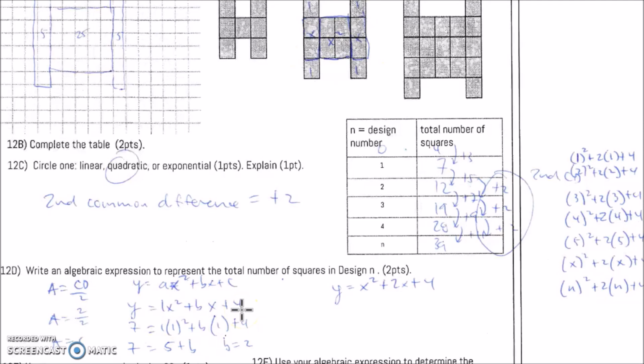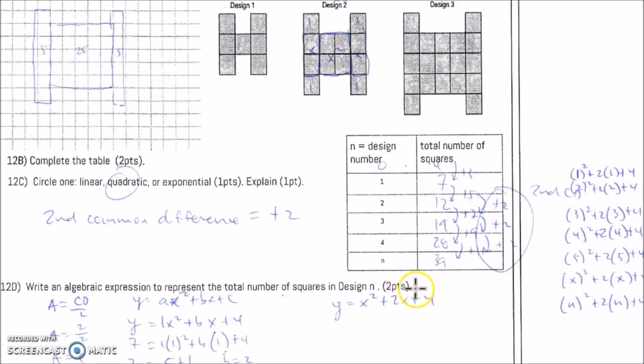And then you pick any ordered pair. I picked the first one, 1, 7. So your x value is 1 and your y value is 7. So then you just simplify. 1 squared is 1. This becomes just b. And then 1 plus 4 is 5. Subtract 5, and your b value becomes 2. So a value is 1, b value is 2, and then your c value is 4. Your expression is y equals x squared plus 2x plus 4.